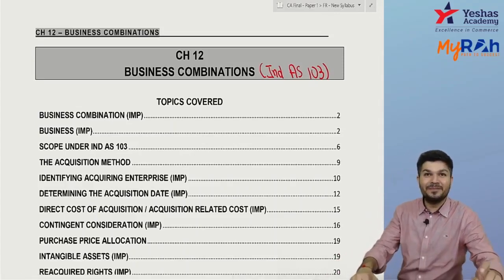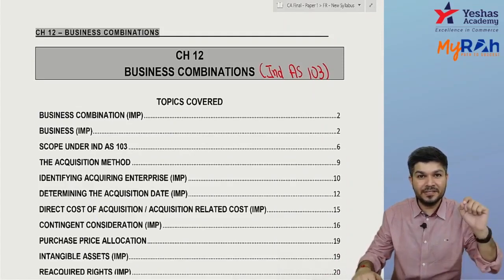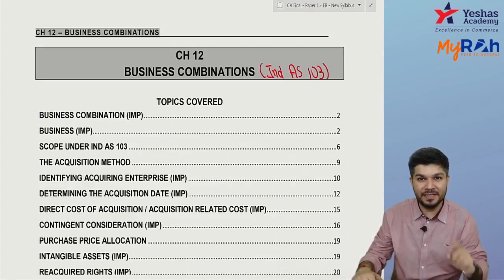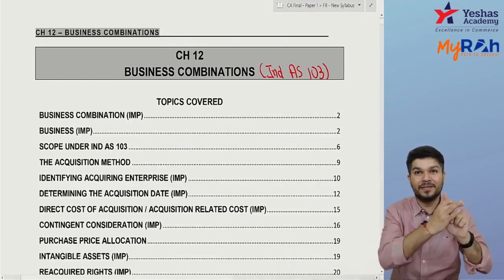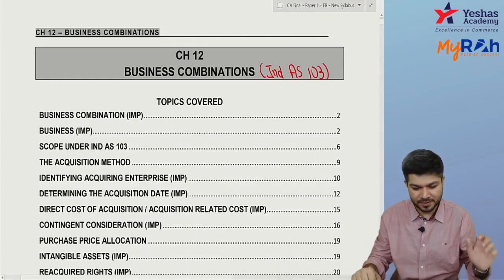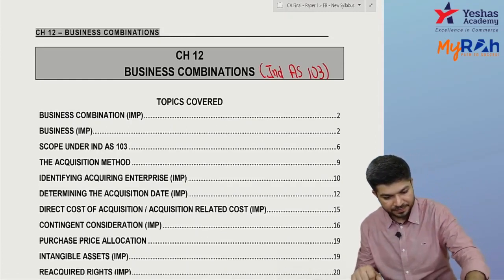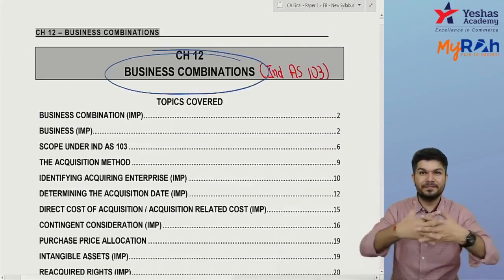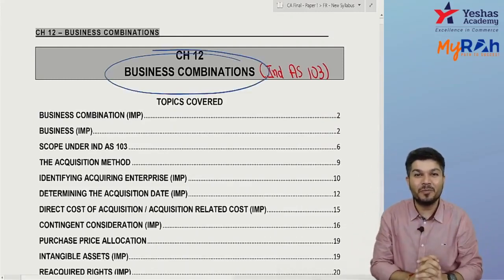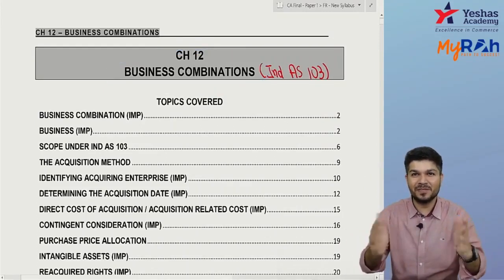Now, chapter number 12, business combination, you can just go to the index and against chapter 12 and 13, I repeat, in your index against chapter 12 and 13, you can write down the weightage is 20 marks. 12, 13 together, the weightage is around 20 marks. Now, the name of the chapter is business combination. Two or more businesses are kind of combining together. That's basically the business combination.